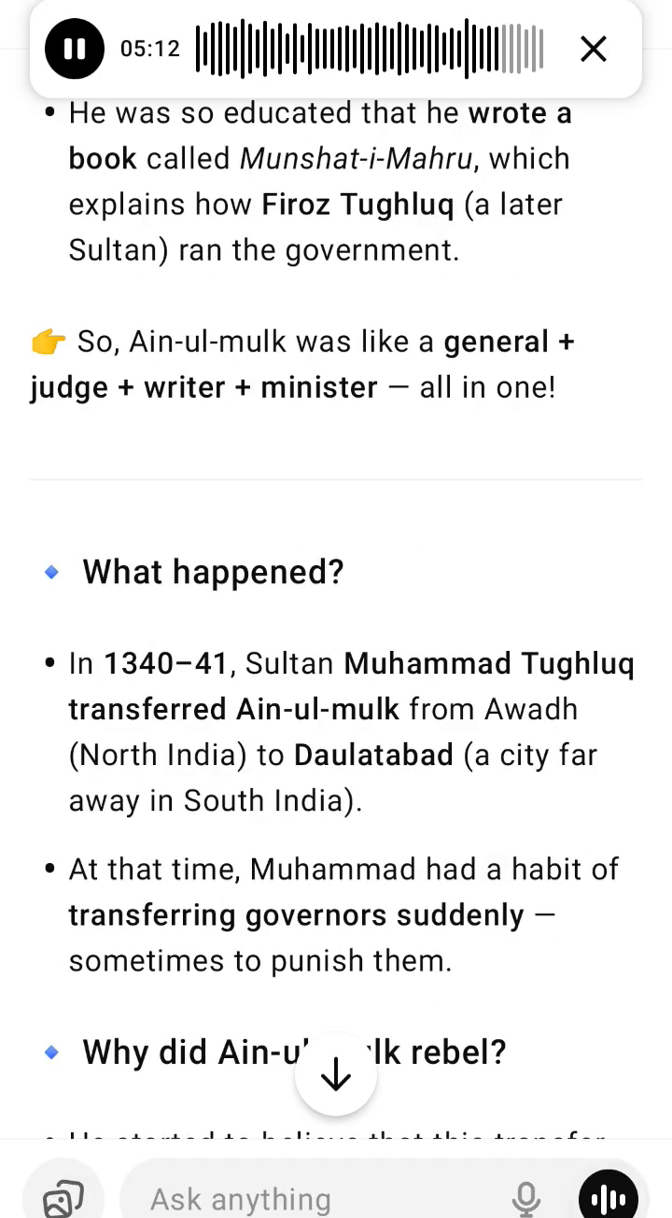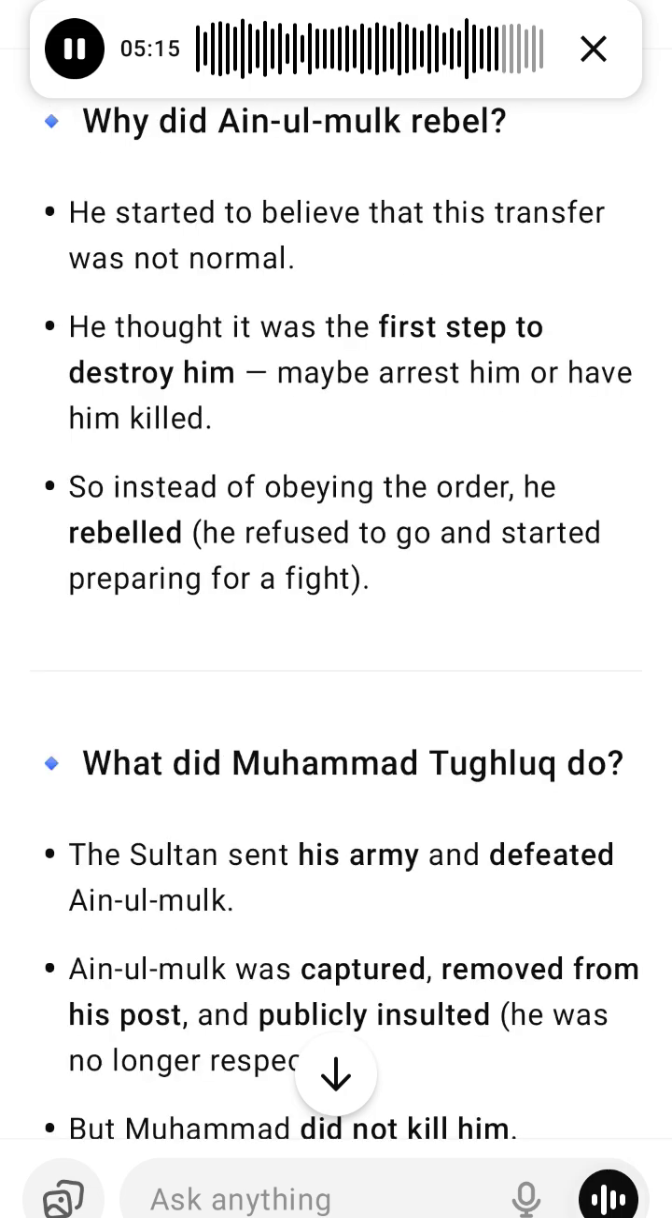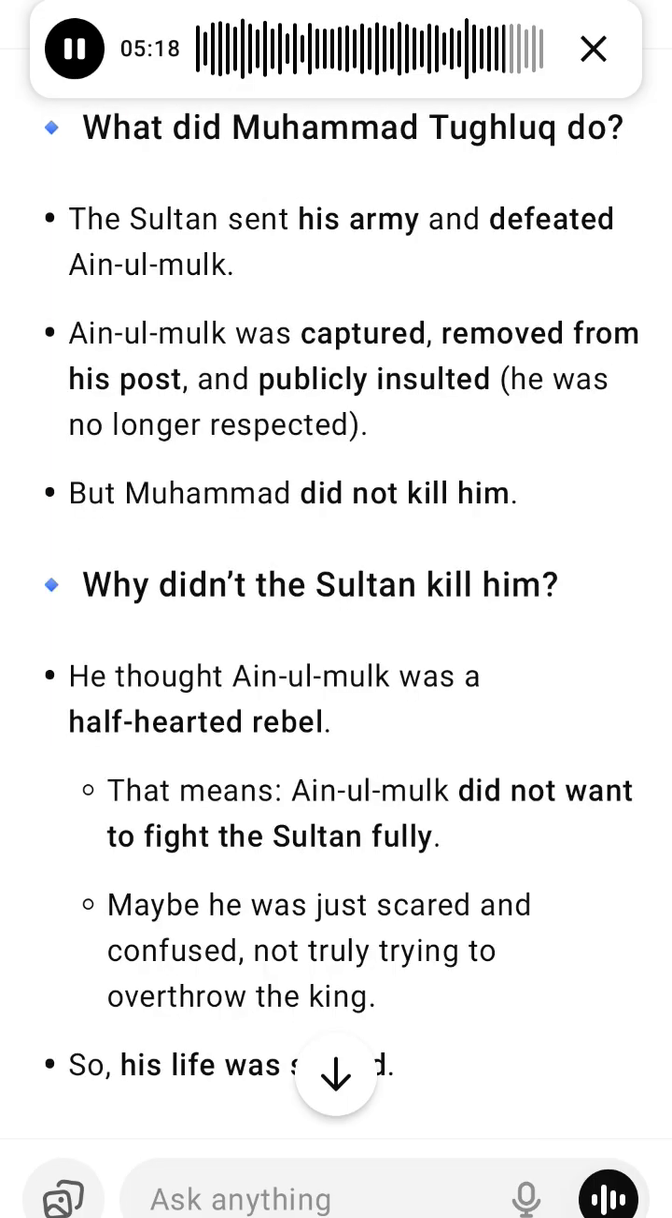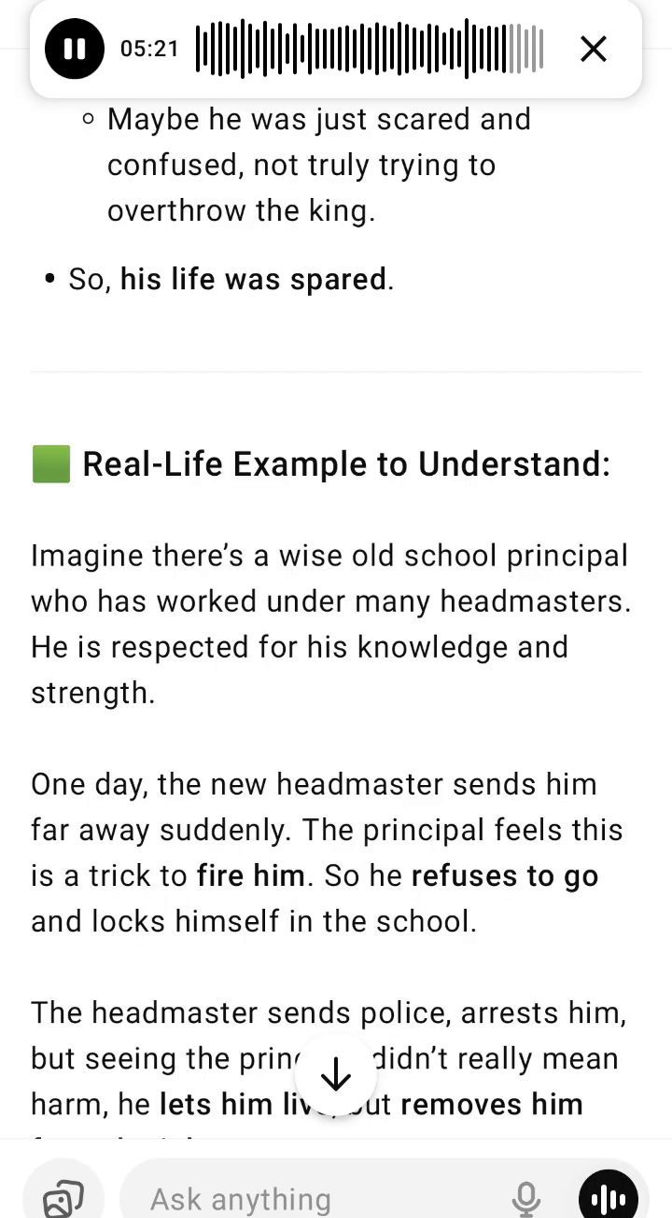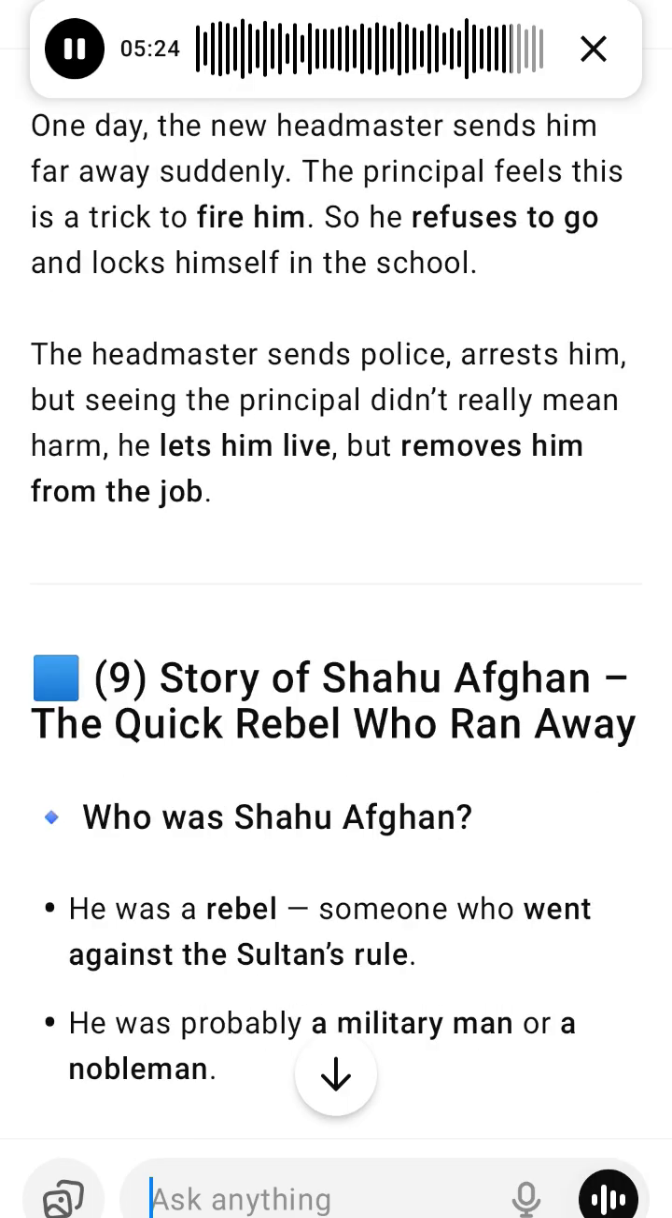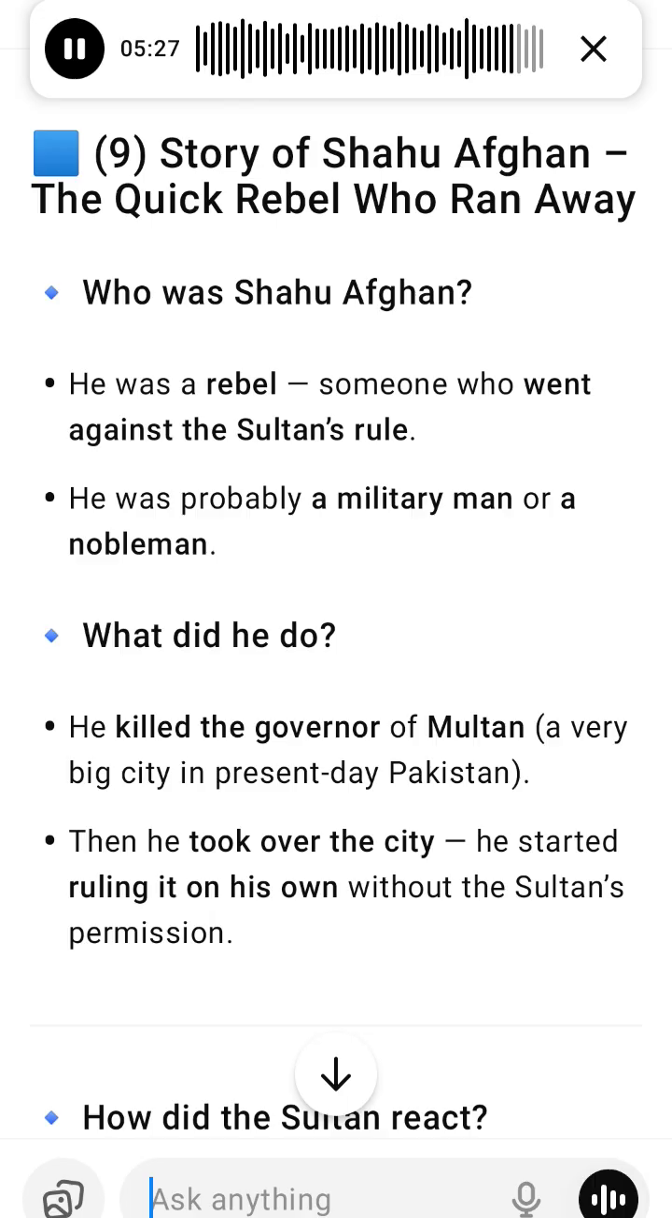Muhammad bin Tughlaq, who ruled from 1325 to 1351 CE, was a very intelligent but unpredictable ruler. He made many bold and strange decisions, such as shifting capitals, harsh tax policies, and sudden transfers of governors. This created fear, anger, and confusion among his officers and the people. As a result, many rebellions broke out during his reign. Now let's look at three of the most important rebellions in deep detail, one by one.